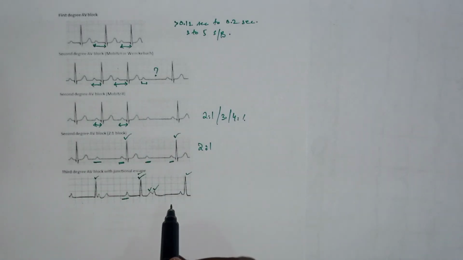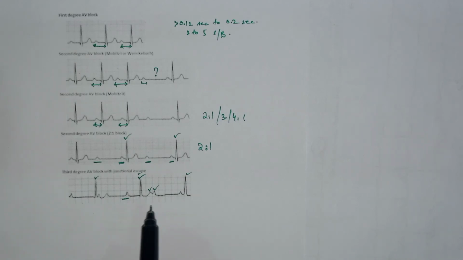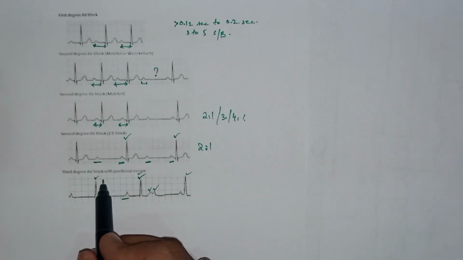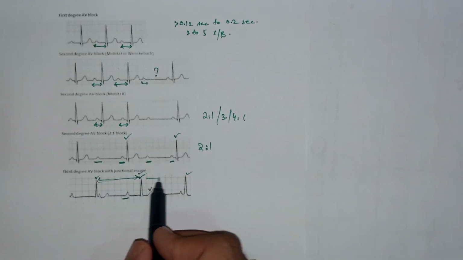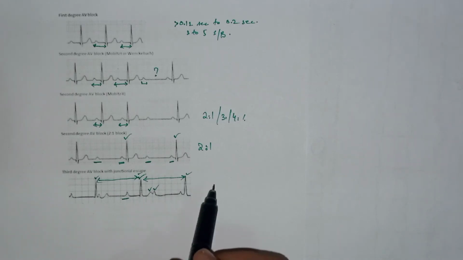The third degree AV nodal block is one in which there is a complete blockade in the pathway of the AV node. Due to the complete blockage, the atria and the ventricles work independently, because the electrical activity of the atria does not reach the ventricles, due to which the P waves do not relate to the QRS complex in the third degree AV nodal block. But remember, the rhythm is regular in the third degree AV nodal block. As you can see here, the distance between the RR intervals is the same, but the P waves do not relate to the QRS complex.